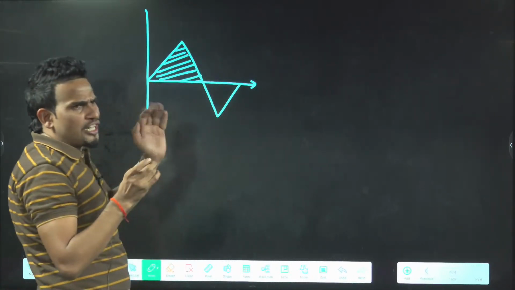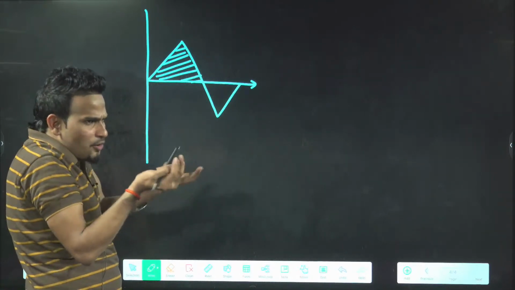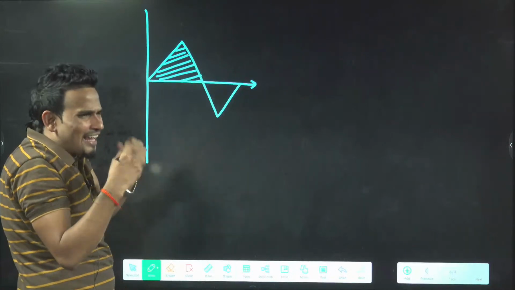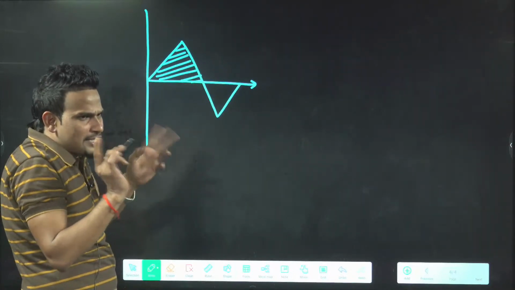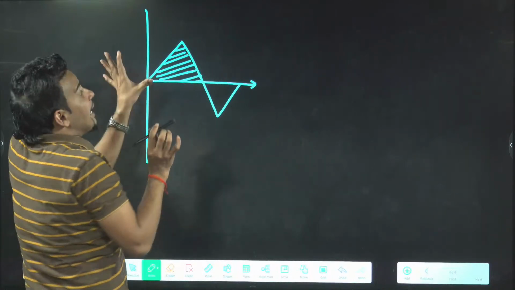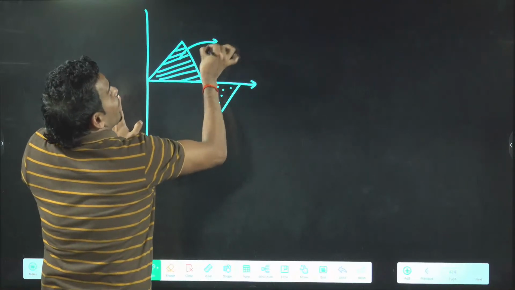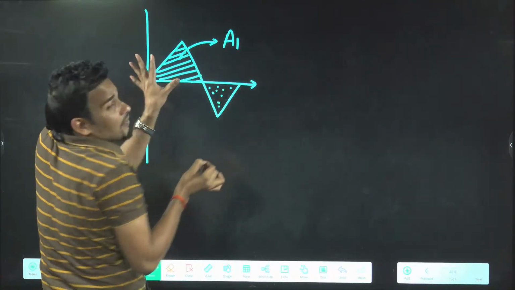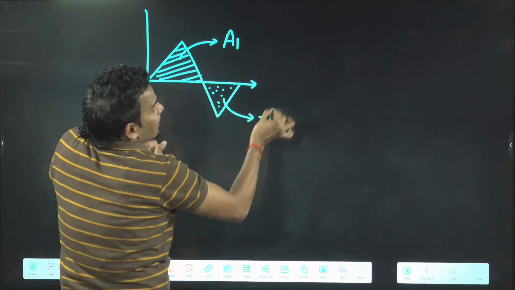This will be used in every chapter, not here only. When you are calculating area, half into base into height for a triangle, rectangle, trapezium, always remember this mistake. Area above the x-axis will be positive, and area below the x-axis will come negative.